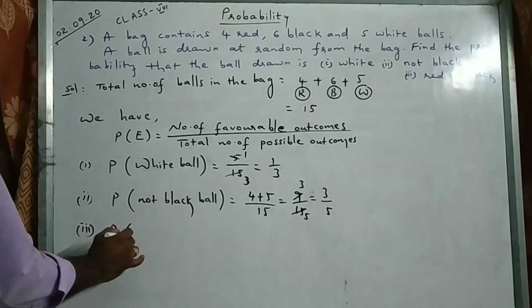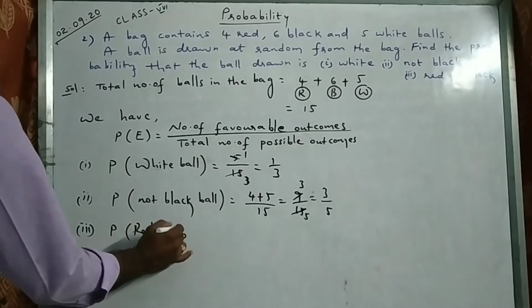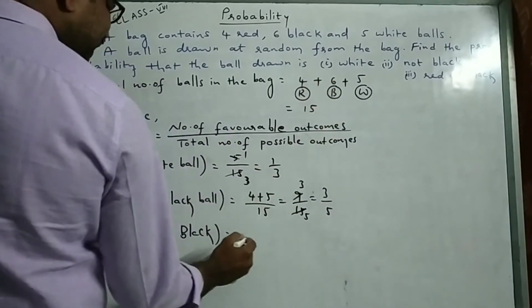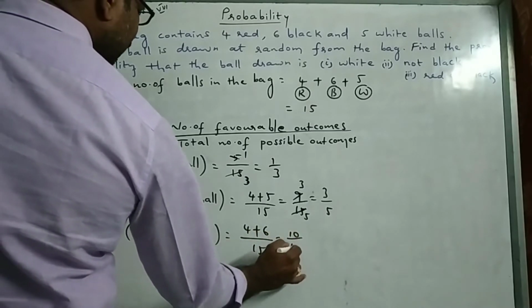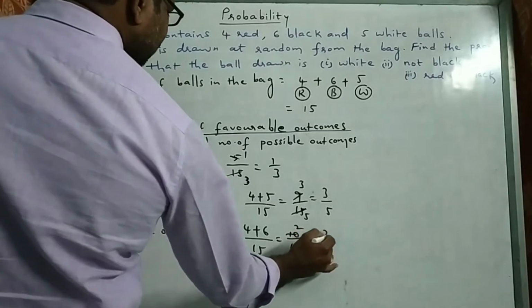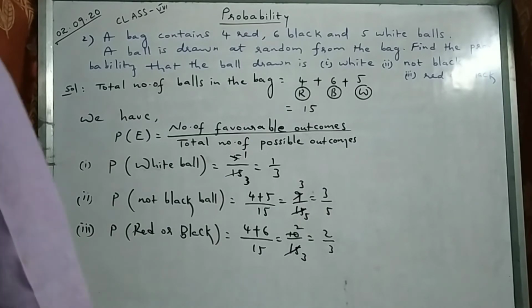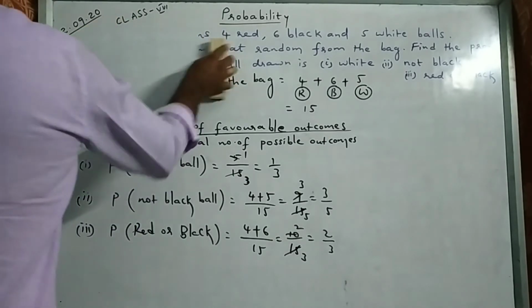Third one. What is the probability of getting red or black? Red or black means how much we have? 4 plus 6 by 15. So 10 by 15. 5 twos are 10, 5 threes are 15, so 2 by 3. Clear? Next.